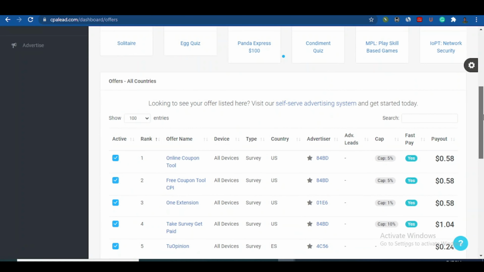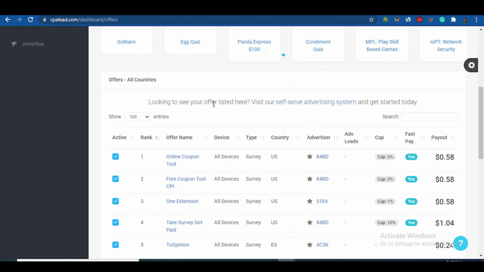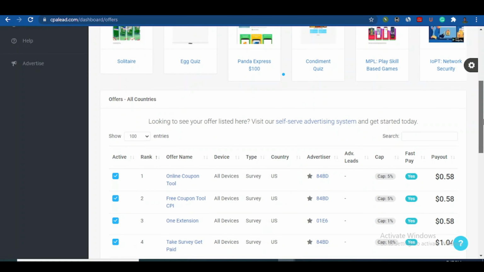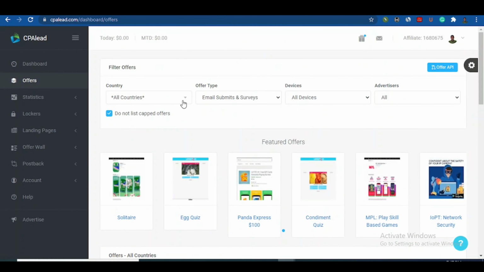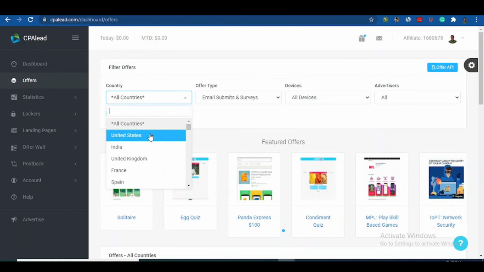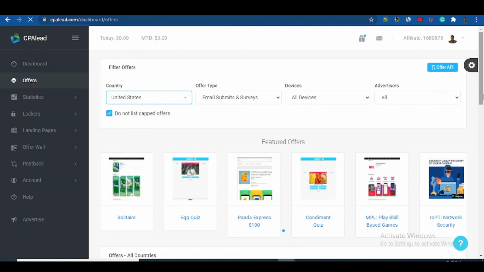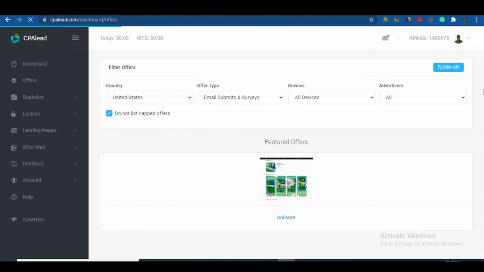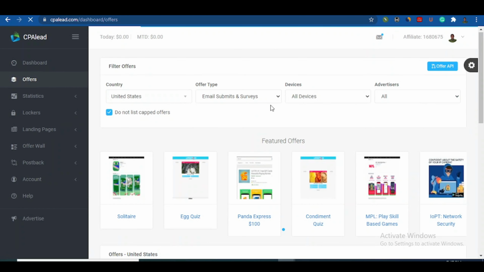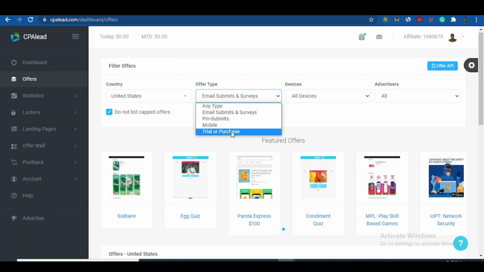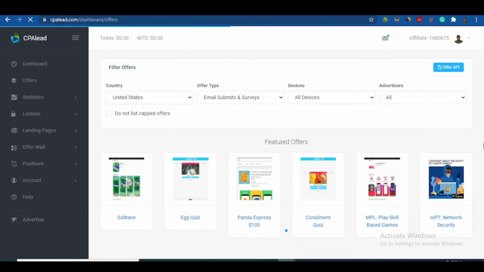Okay, as you can see presently, there's not actually anyone that can take care of all countries. So let's leave it at the USA here. I'm just going to come back here and leave it as USA. So you can also filter it to email submit and survey. I think that is one of the best ways you can make money online. Email submit and survey. So just come and submit your email, and then they do some survey. You're going to make your money.